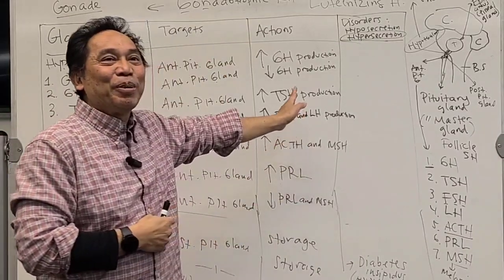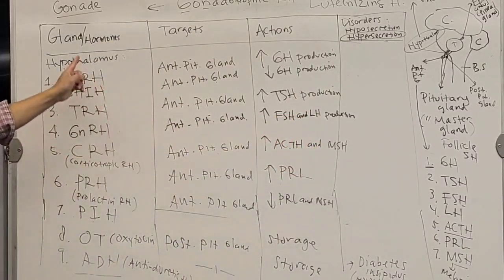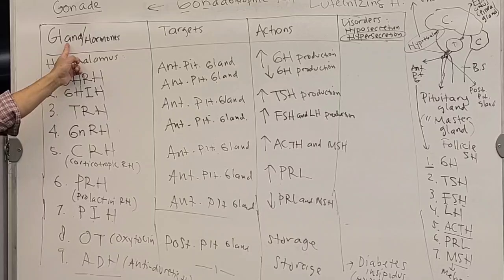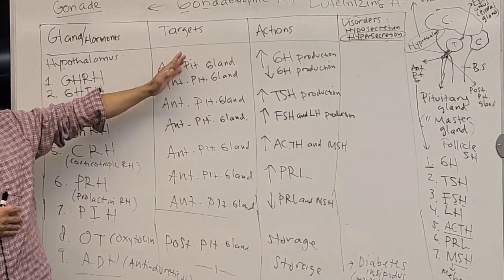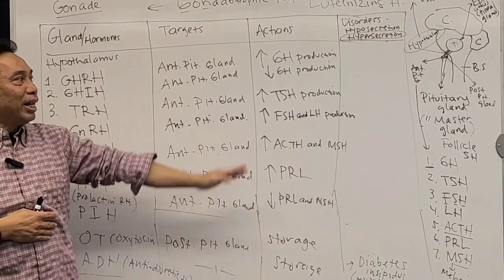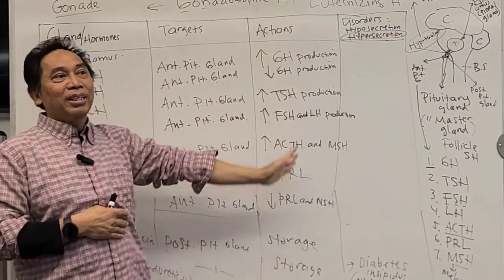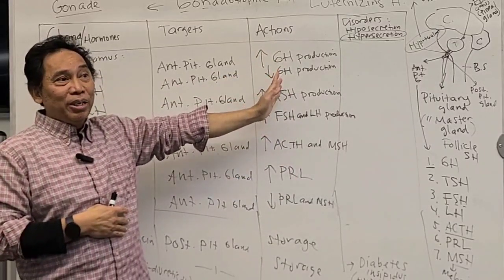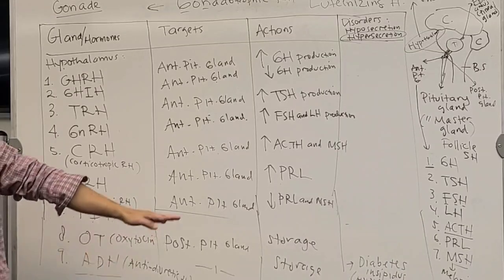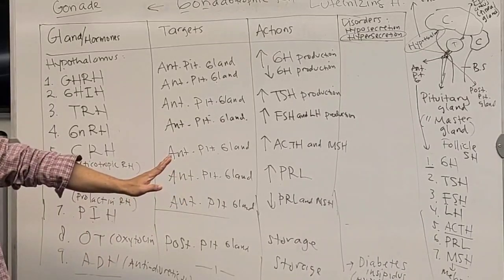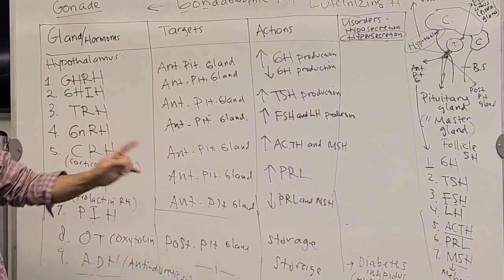Okay, do you have questions so far? We only have one gland so far. So the gland is called what? Hypothalamus. It produces how many hormones? 9 hormones. What are the targets? Only 2 targets, anterior and posterior. What are their actions? These are their actions over here. What happens with the disorder? Mostly ADH over here. So you have a disorder if it is too low. It's called diabetes insipidus. You with me?